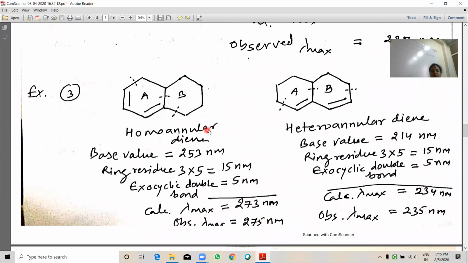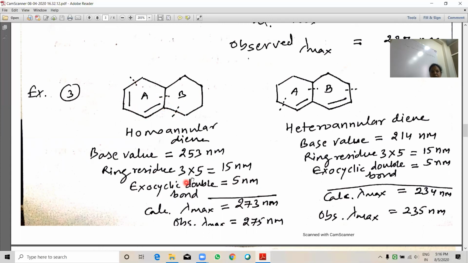Example 3, homoannular diene system, both double bonds in one ring system. So base value is 253 nanometer. Ring residues: see here, with this conjugated diene system, 1, 2, and 3.